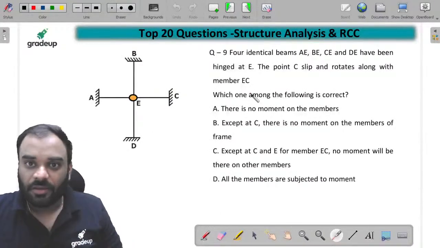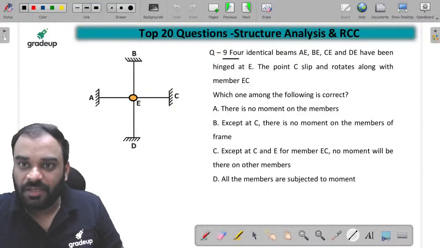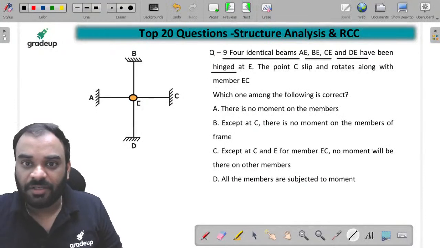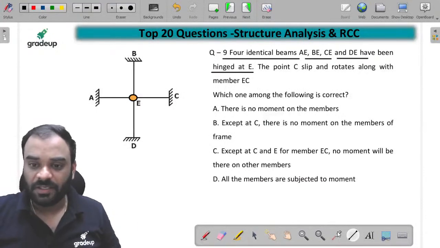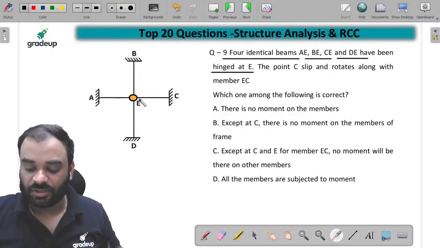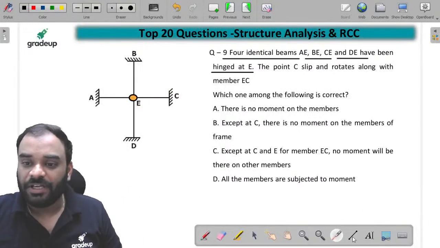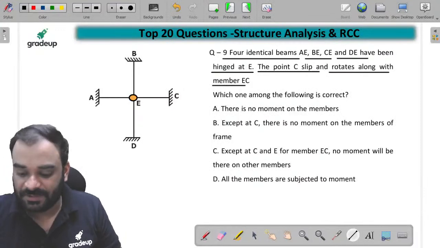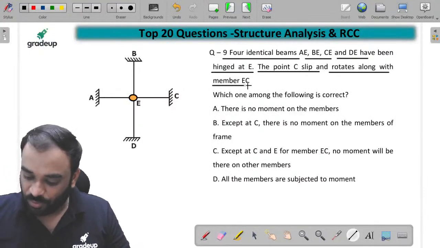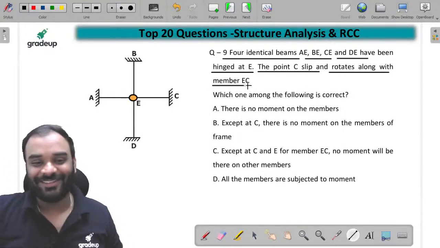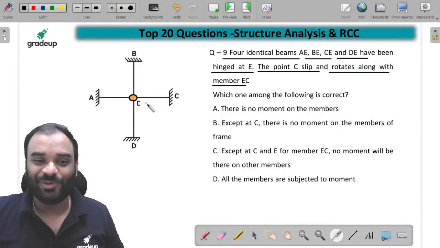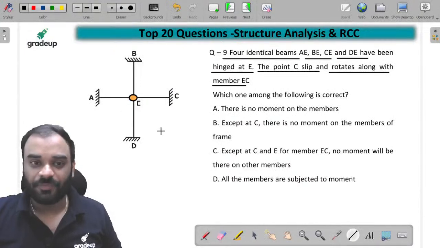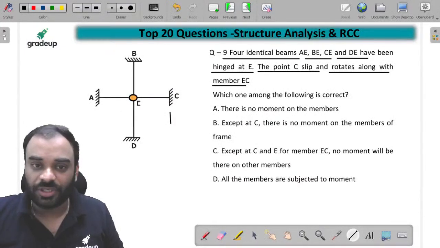Listen, 4 identical beams AE, BE, CE and DE have been hinged at E. It means these members are connected at this particular hinge, right? Now the point C slips and rotates along with member EC. बाबू को फिक्स कर दिया था इसमें. हाँ जी, बिल्कुल. अब ध्यान सुनो. Now the point C gets slip over here. It means it is trying to settle over here, है ना?